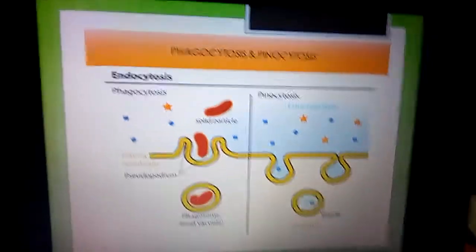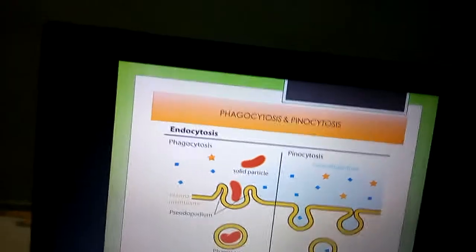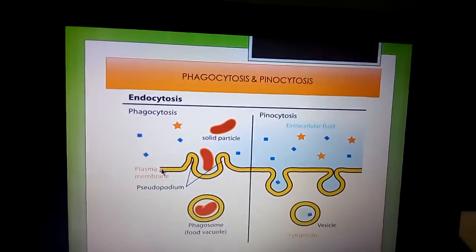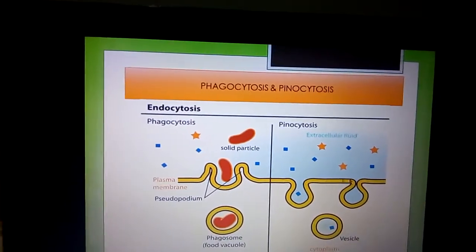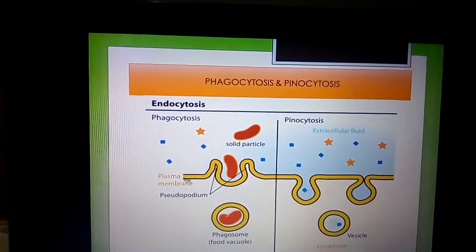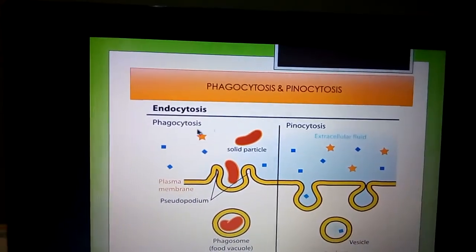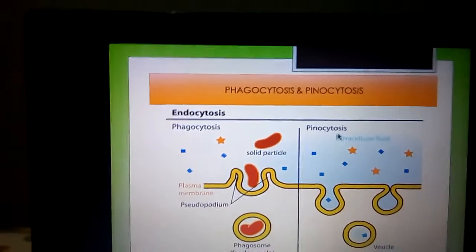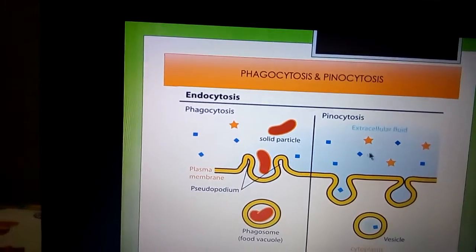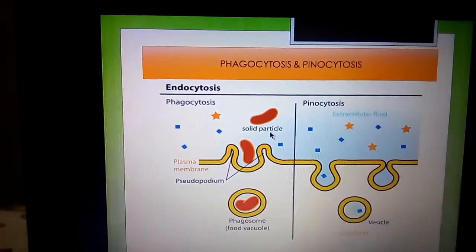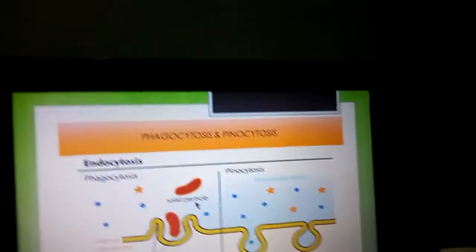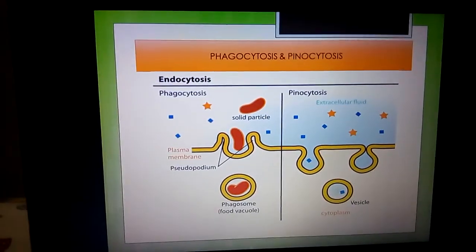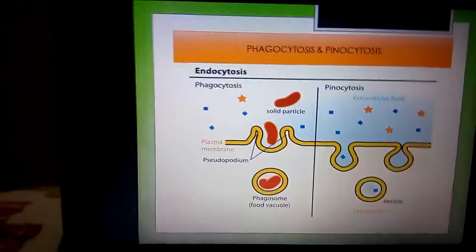All of you look at this diagram. Outside of the cell, this is plasma membrane, this one also plasma membrane. Outside of the plasma membrane, in phagocytosis some solid particles are there, but in pinocytosis some extracellular fluids are present. So come to the definition of phagocytosis. Phagocytosis is an intake of solid particle with the formation of vesicles.